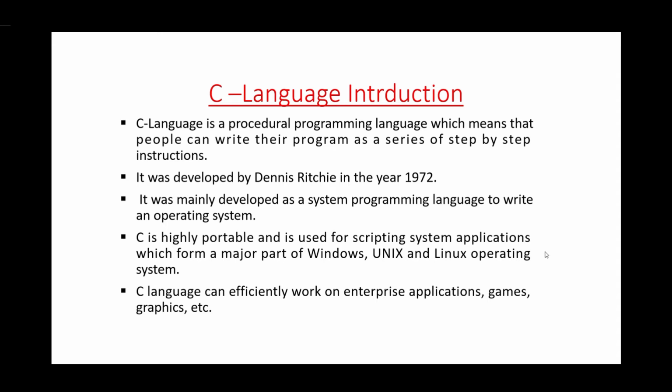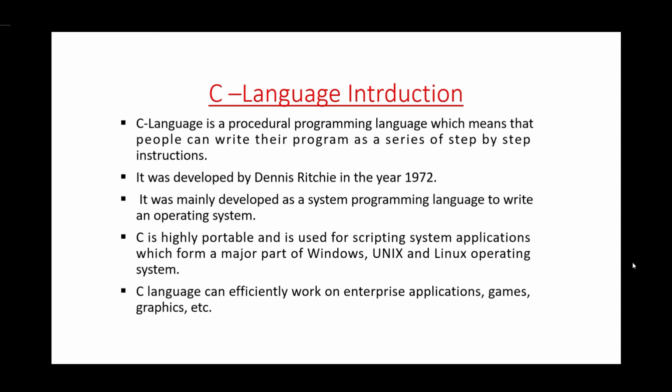Point number two, it was developed by Dennis Ritchie in the year 1972. Point 3, it was mainly developed as a system programming language to write an operating system. The main features of the C language involve low-level access to the memory and a simple set of keywords. In C language, there are 32 keywords such as break, continue, if, else, and many more.